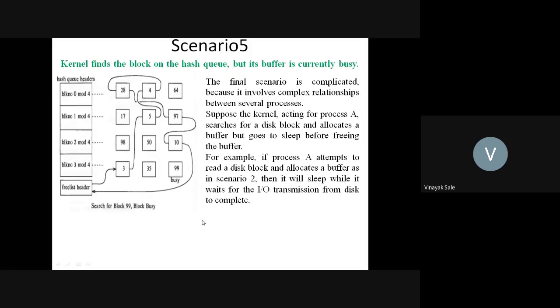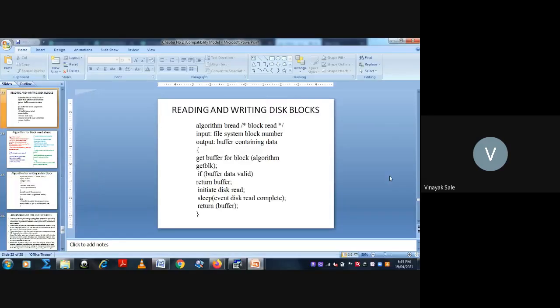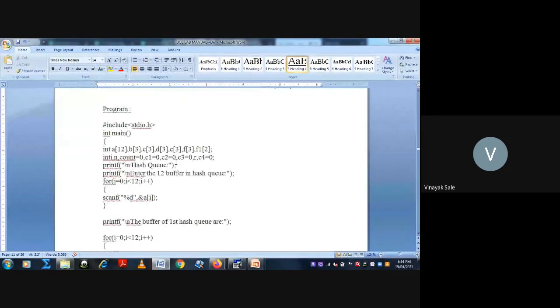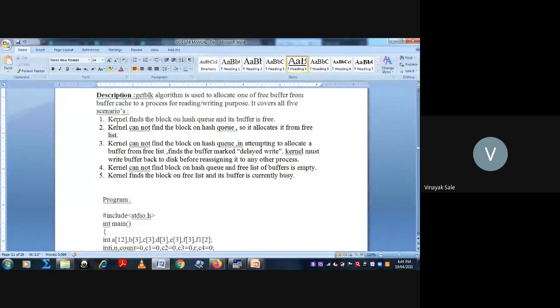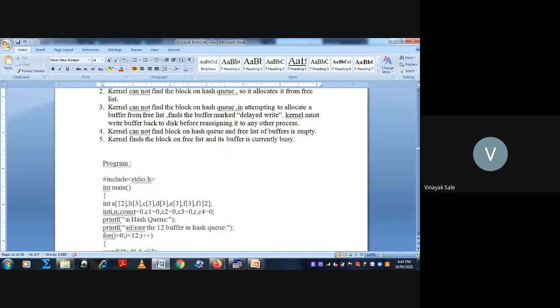There is one algorithm, that is the getblock algorithm. We have to execute, or study, with this getblock algorithm. Here the program is written for scenario 1 only. We will try to execute it first. See, this is the program code.